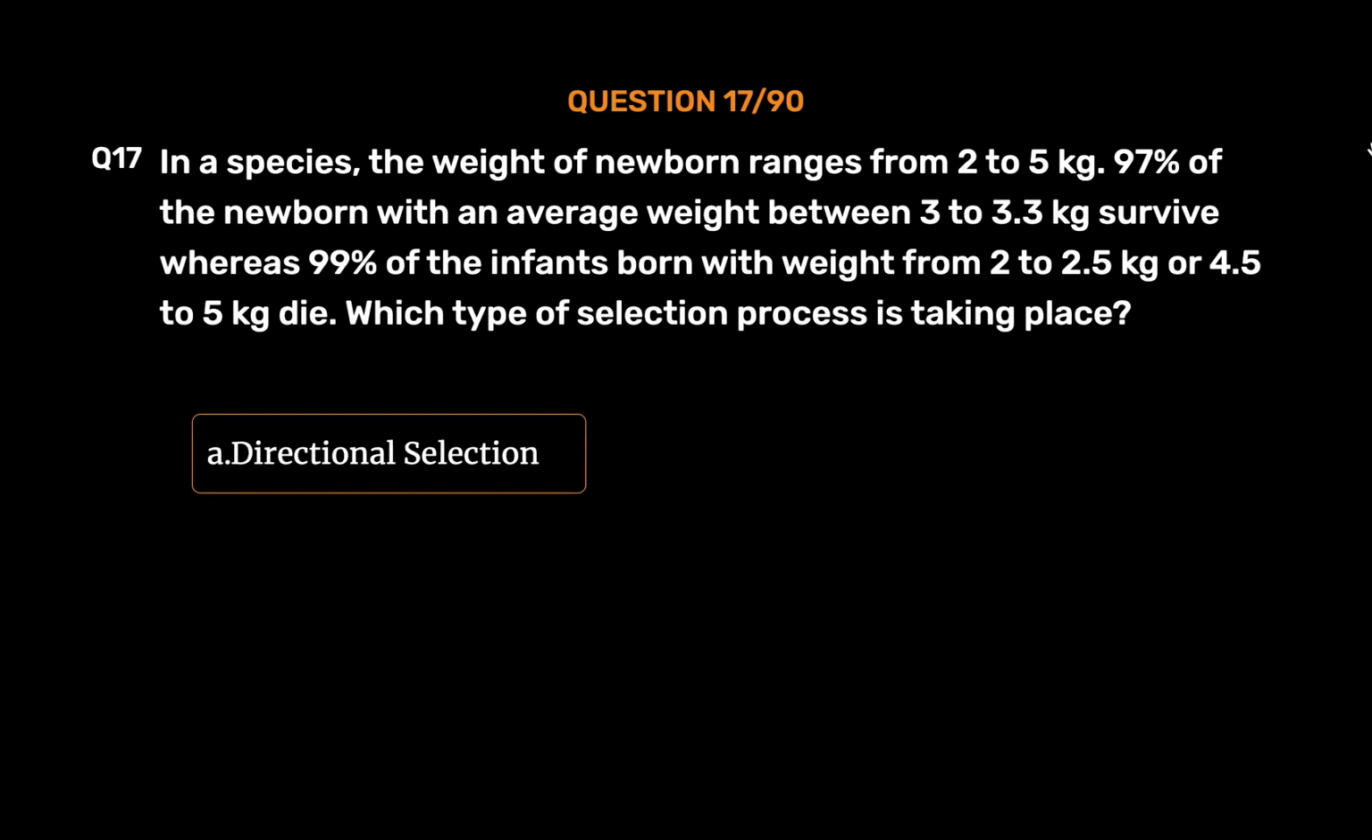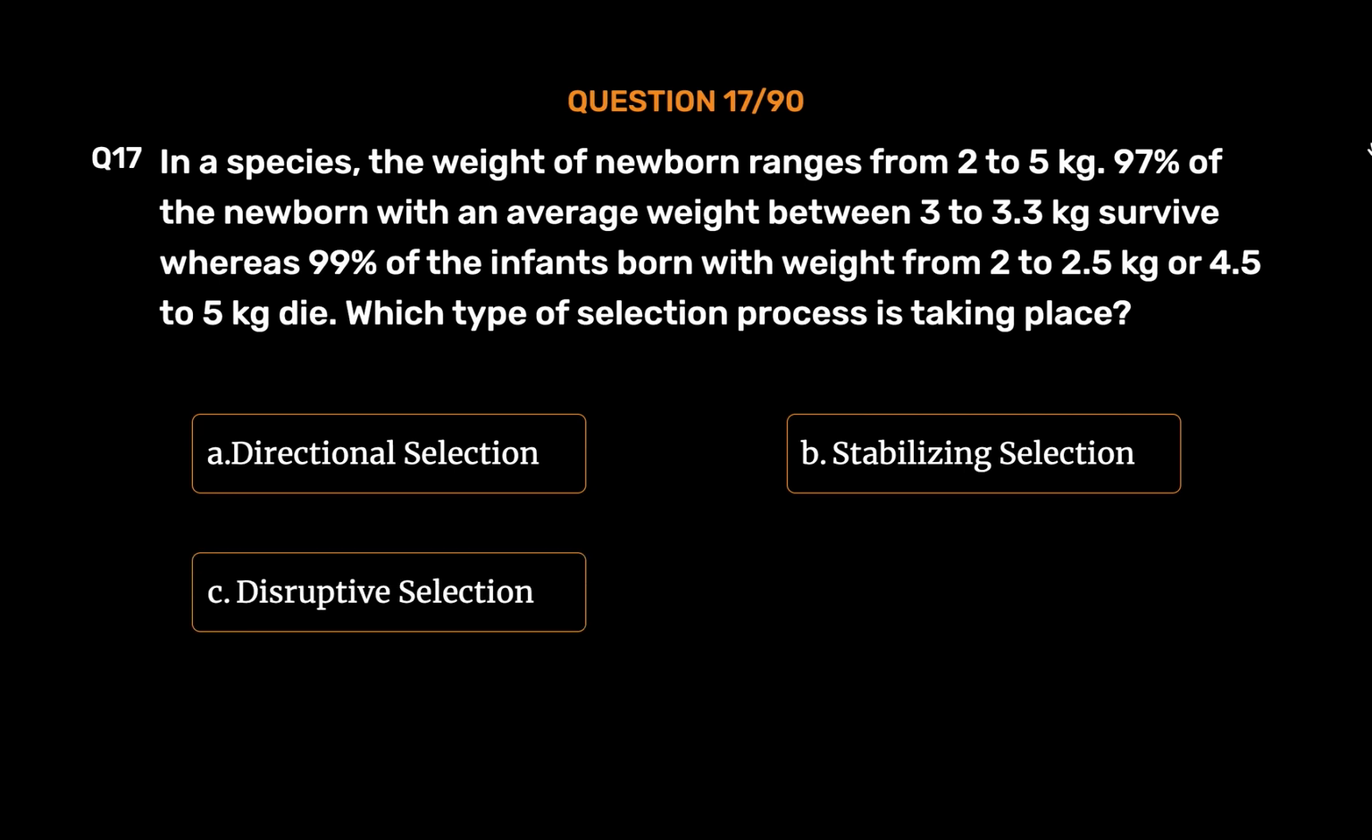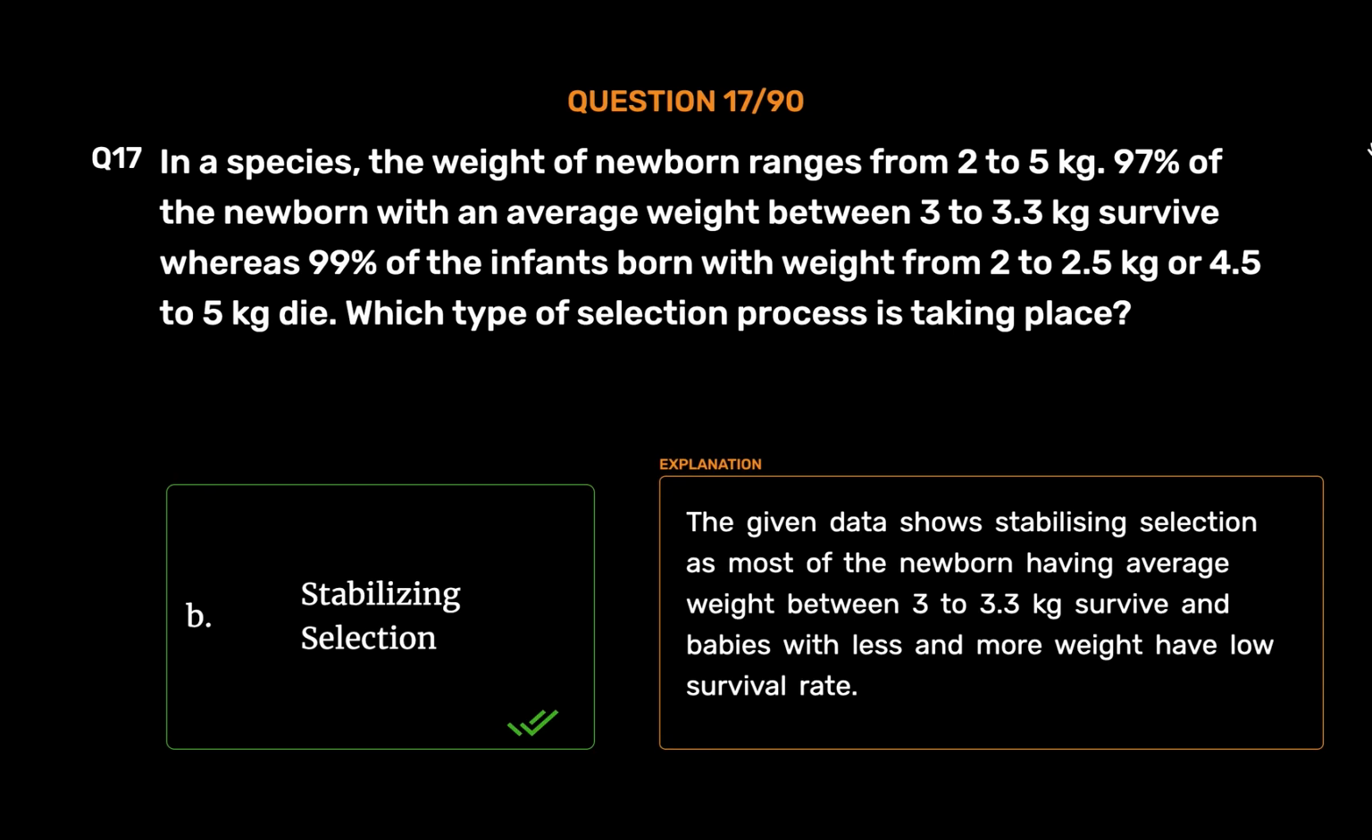Option A. Directional selection. Option B. Stabilizing selection. Option C. Disruptive selection. Option D. Cyclical selection. The correct answer is option B. Stabilizing selection. The given data shows stabilizing selection, as most of the newborn having average weight between 3 to 3.3 kilograms survive and babies with less and more weight have low survival rate.